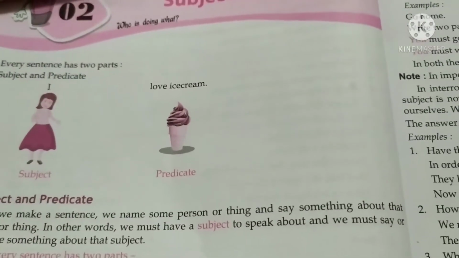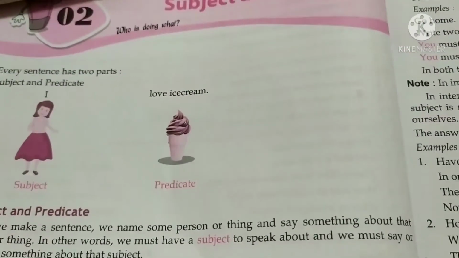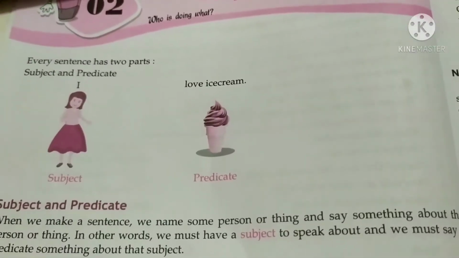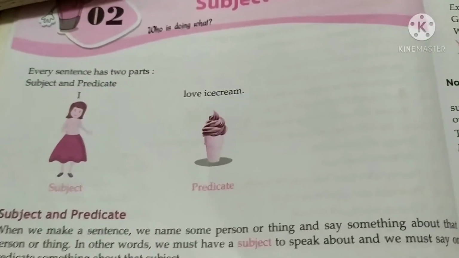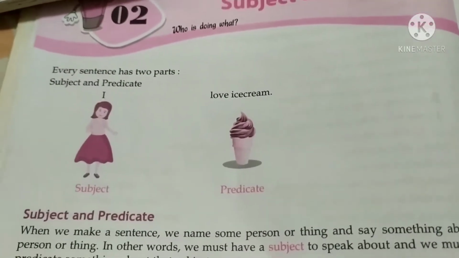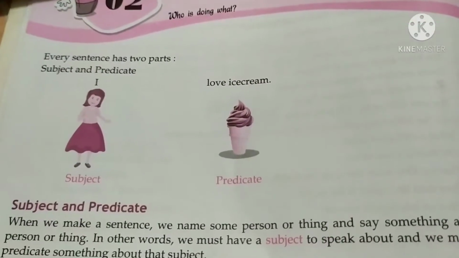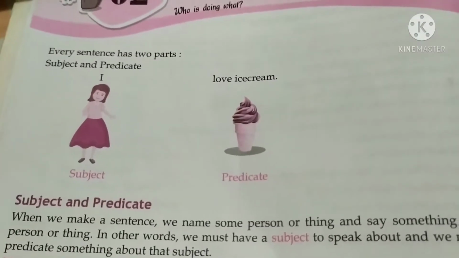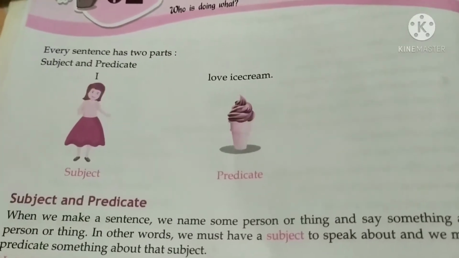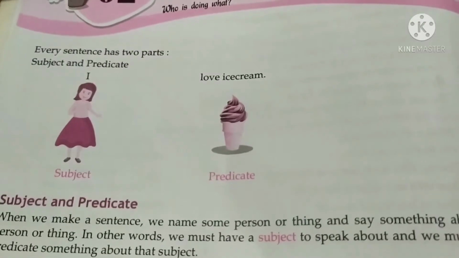So first of all, we see what is the subject. Subject and predicate are two important parts of a complete sentence. Subject is the naming part, whereas the predicate is the telling part. Subject names who or what the sentence is about, and predicate tells us what the subject is or does. So subject has a noun or a pronoun, and predicate always has a verb.